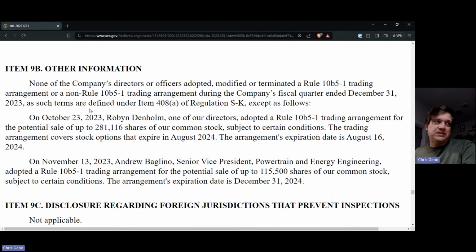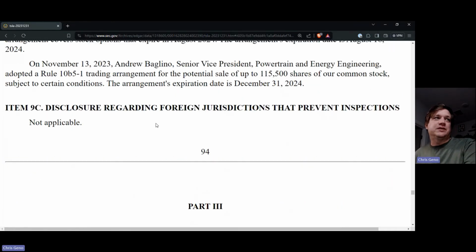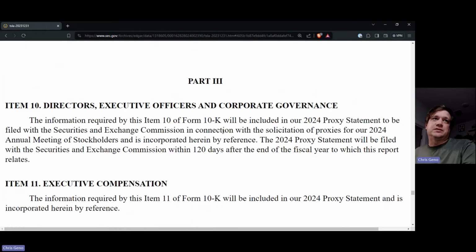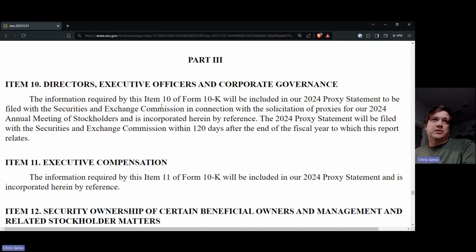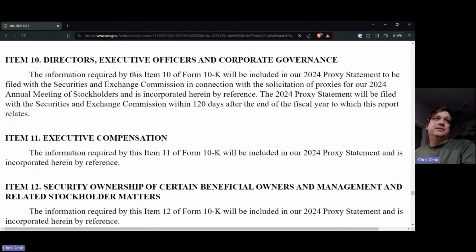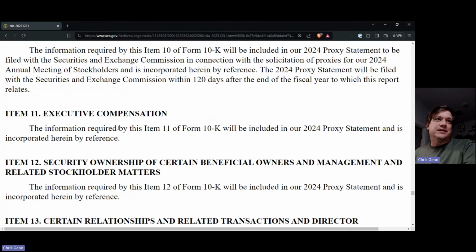You can also see that they list a couple other things here about one director, and this other information is just like extra stuff. You can see they don't have anything that would prevent inspections, so there's no application to this foreign jurisdiction matter. You can also see the corporate governance. They've summarized that the proxy statement will be available. This information is just like extra information again that gets included.